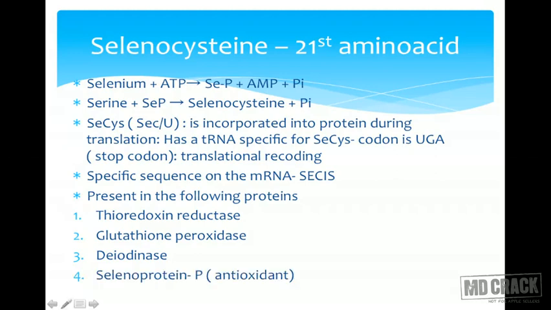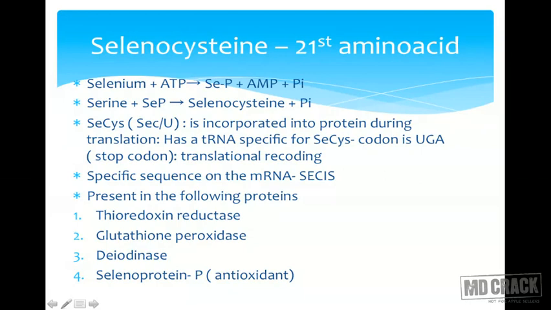There is also one more protein known as selenoprotein P, which also acts as an antioxidant. Selenium is mainly involved in antioxidant metabolism, converting free radicals to their non-reactive counterparts. Hence, selenocysteine is very important, and this is known as the 21st amino acid.